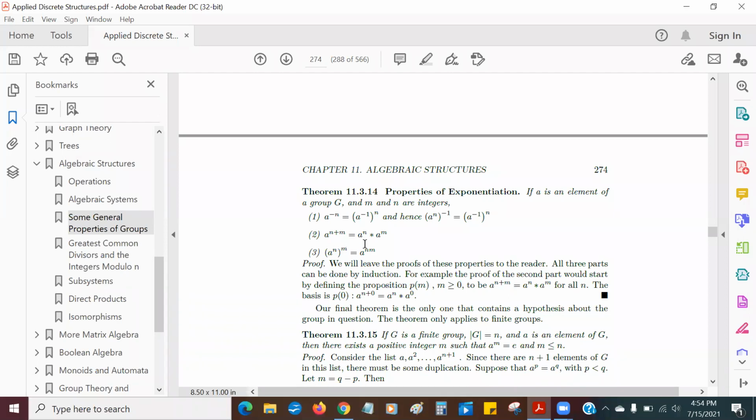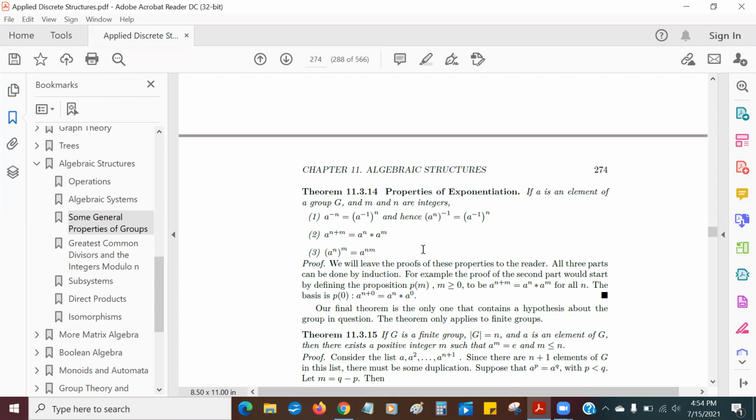And these, by the way, are properties of exponents that we know from regular real numbers. We've done this a million times in high school or wherever, whenever you first do exponents. And now we see it's true for a group in general. And these are all easy to prove. You can do them by induction, or if you have any other cool way.